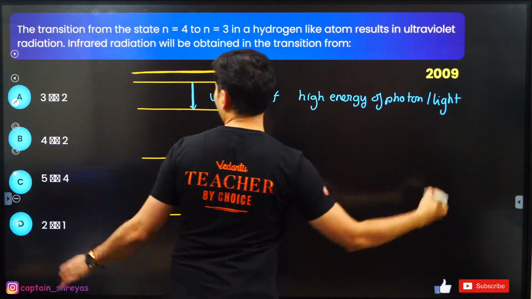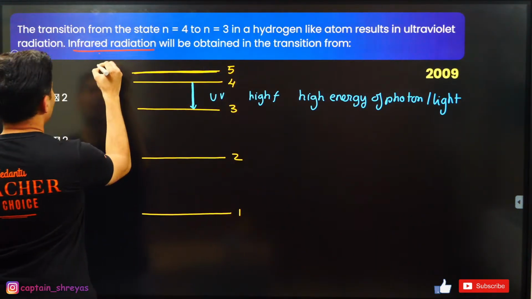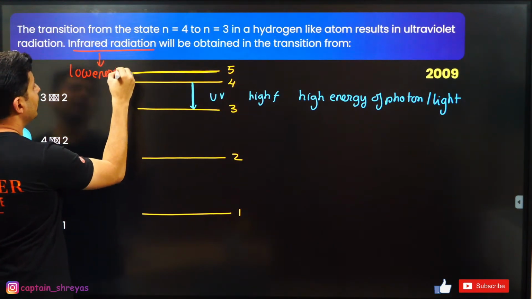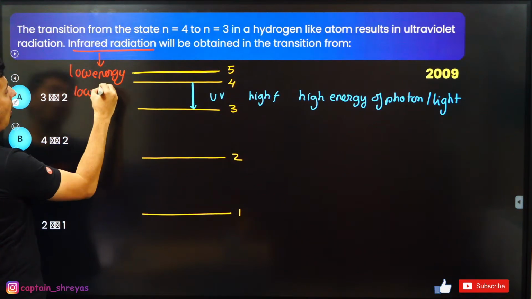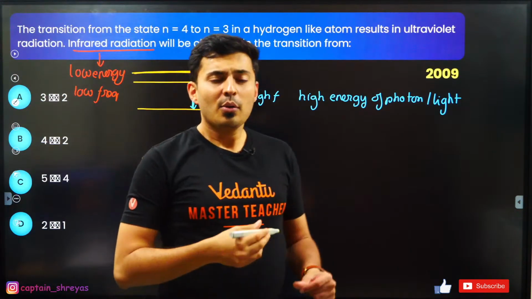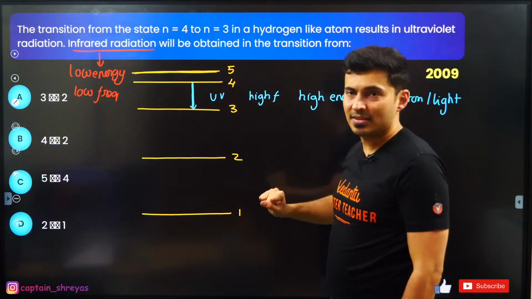Now, when we talk about infrared, this has low energy and also low frequency. Which transition will give you lower energy than this?